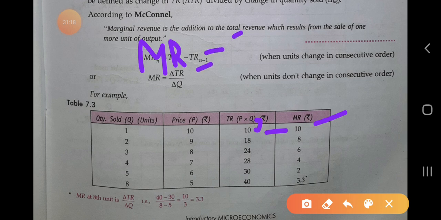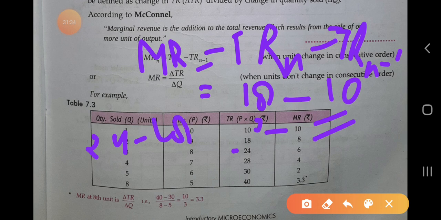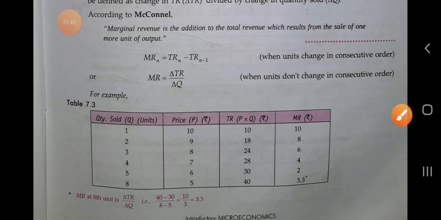So how do we calculate? The first one will be 10. For the second one, we take MR equal to TR n minus TR n minus 1. In that case we put the values, where n means present one and n minus 1 is previous one, so 18 minus 10 we get 8. Next is 24 minus 18, we get 6. 28 minus 24, 4. 30 minus 28, 2. 40 minus 30, how do we calculate? So these are all the differences between the consecutive values.